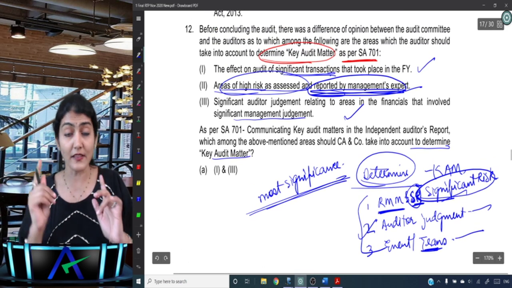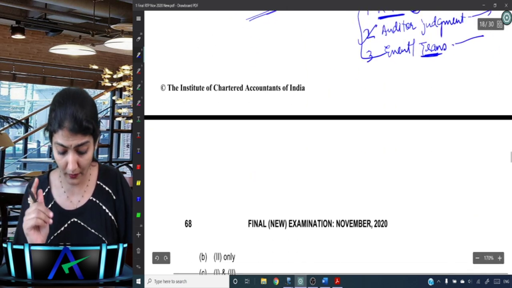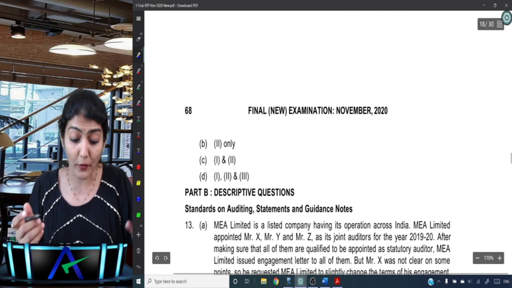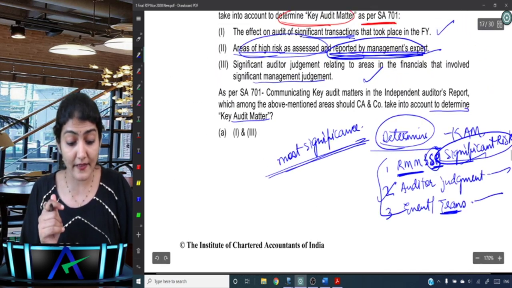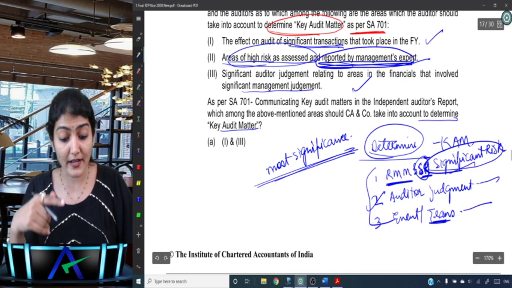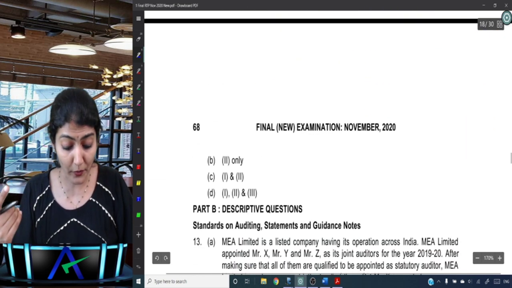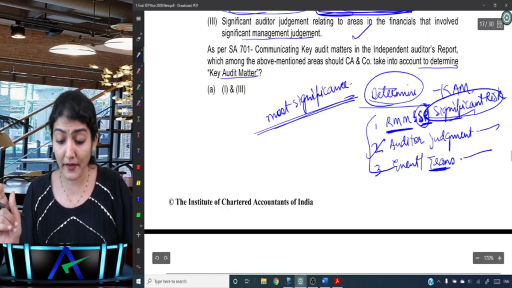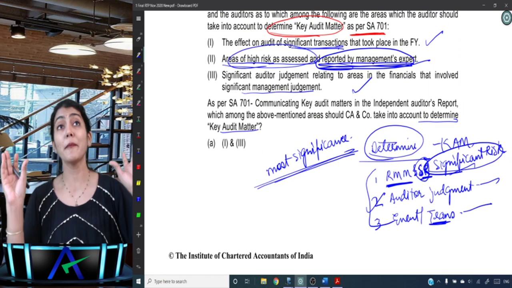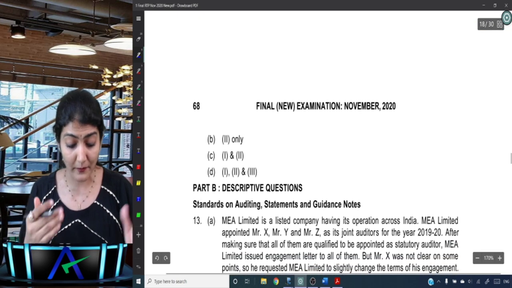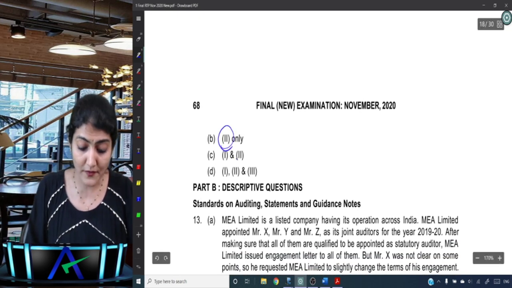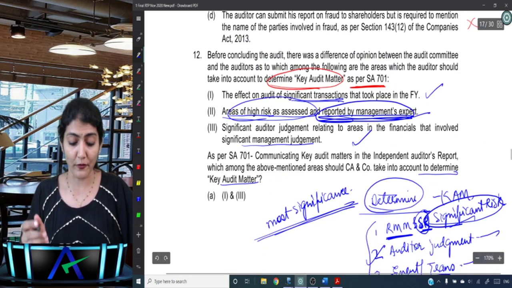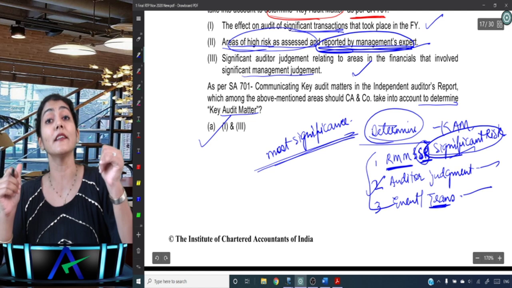So it says 1 and 3. 2 only means only area of high risk as assessed and reported by management expert. Then it says 1 and 2, effect on audit and area of higher risk as assessed and reported by management expert, and all of the above, 1, 2, 3. But our problem is that wherever there is management expert, that point number 2 will come. Those are not the option. So B also has 2, C also has 2 and D also has 2. So no B, C, D for us. So for us it is going to be 1 and 3.